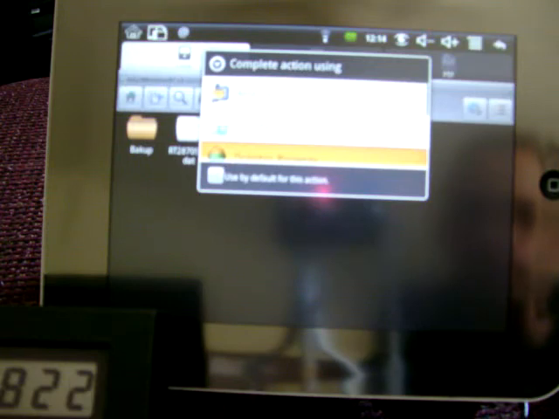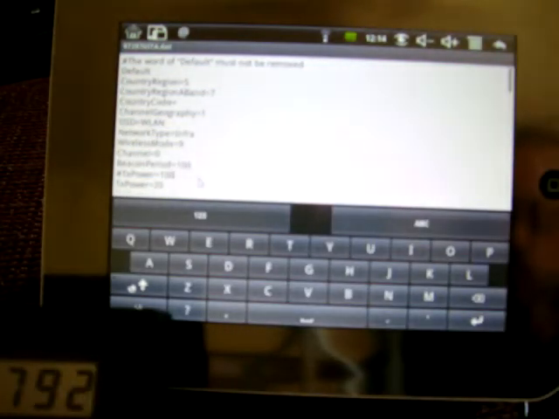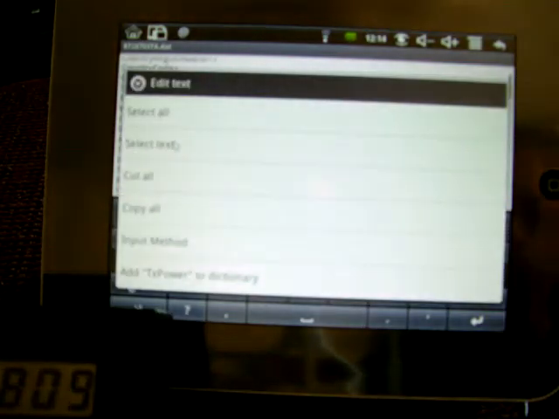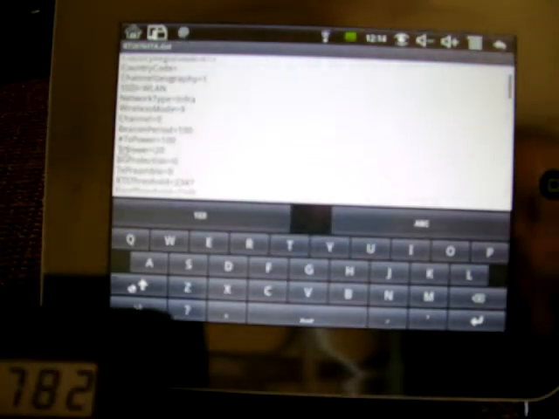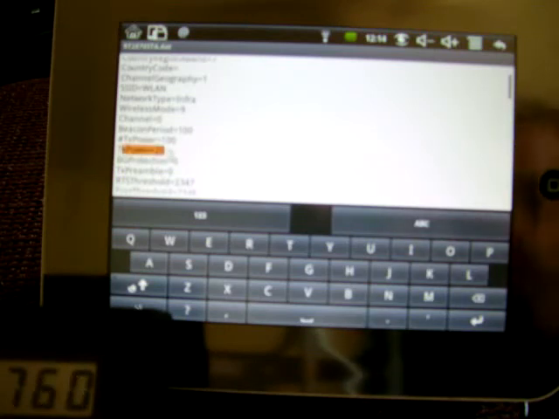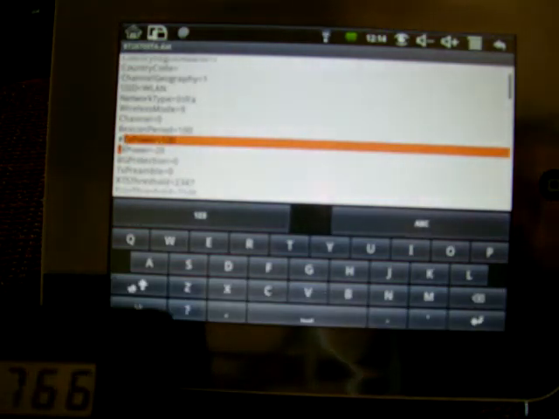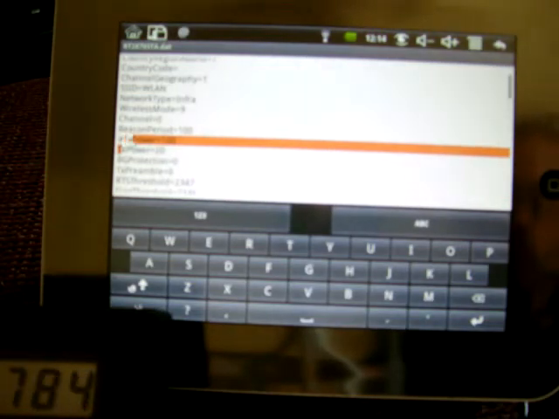I'm going to use a different editor this time. I'm going to try the ES note editor. There it is. See right there is my 20, and there's my 100 select text. Right there it actually is my 20, and right above it with the pound sign is the 100. So the 20 did stick.